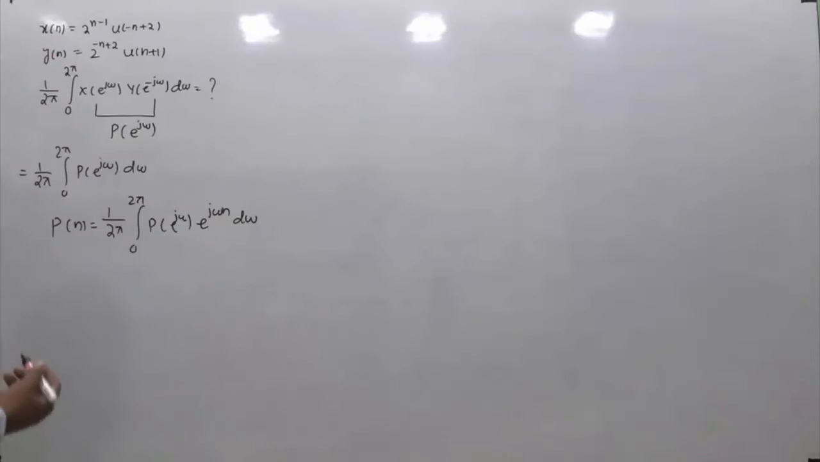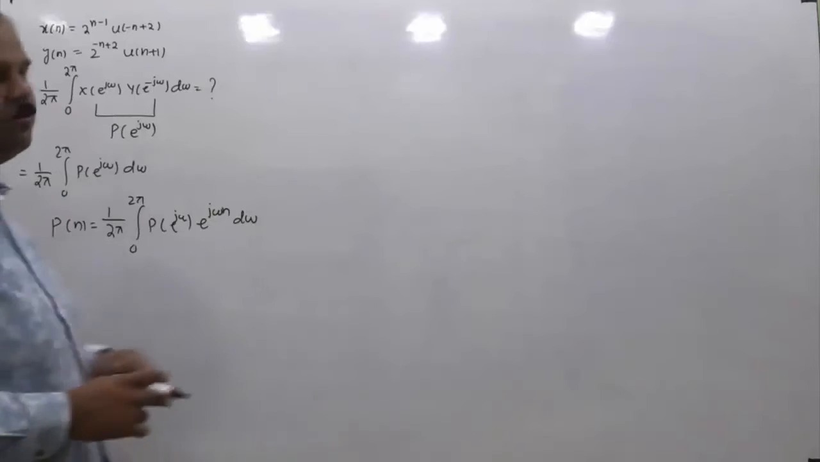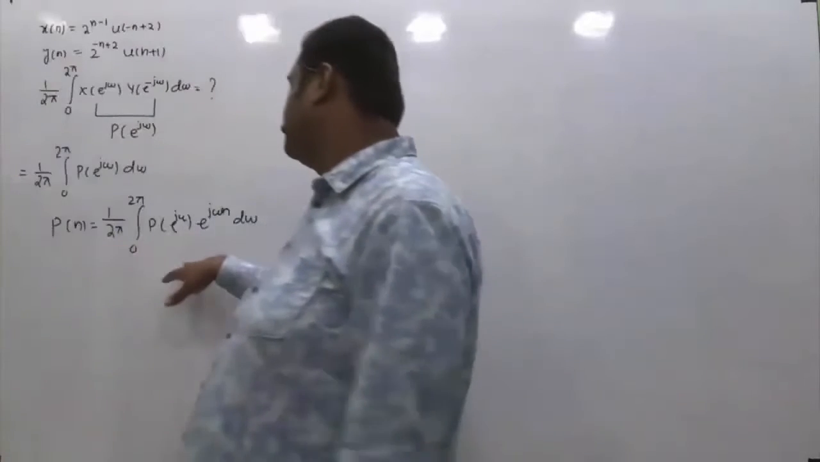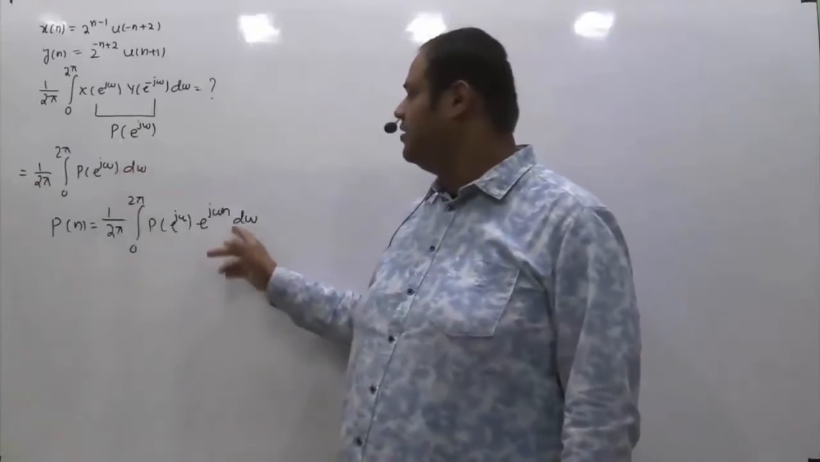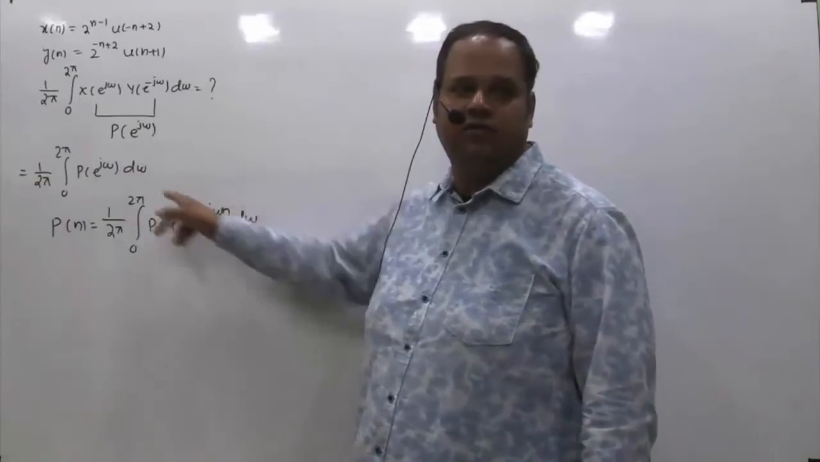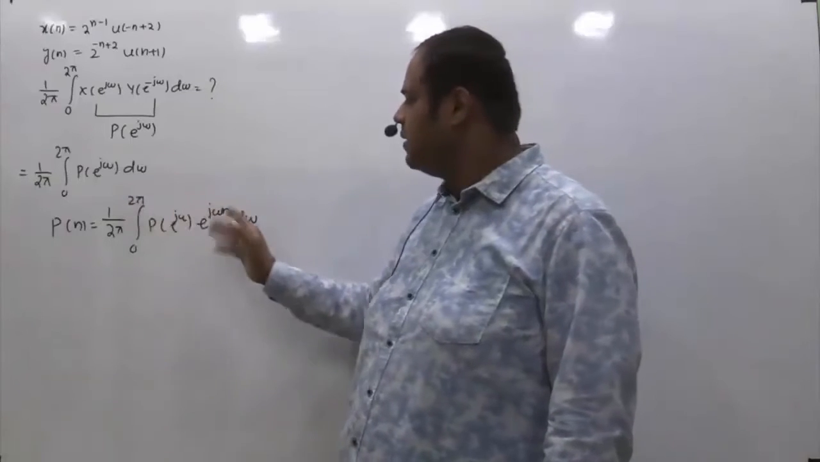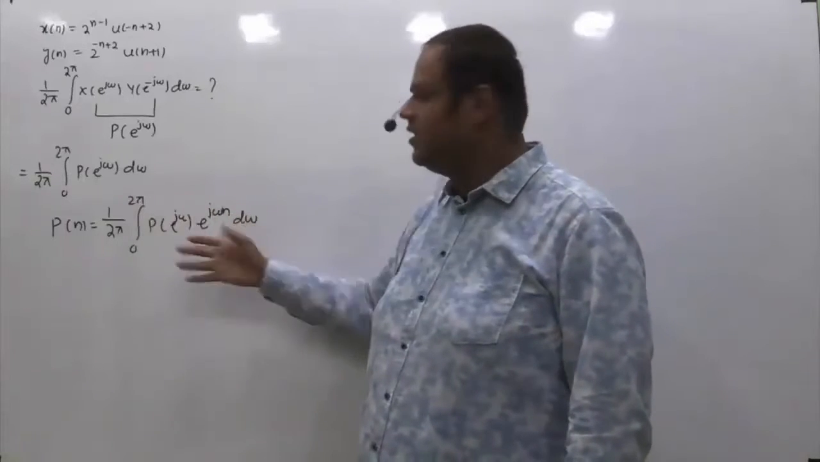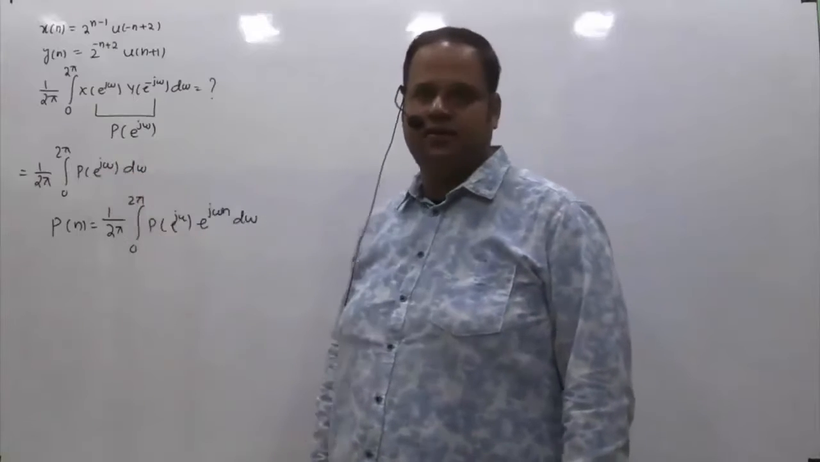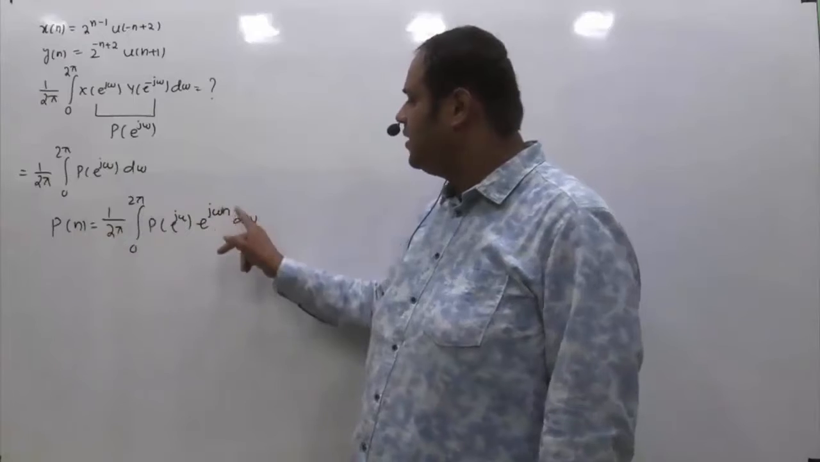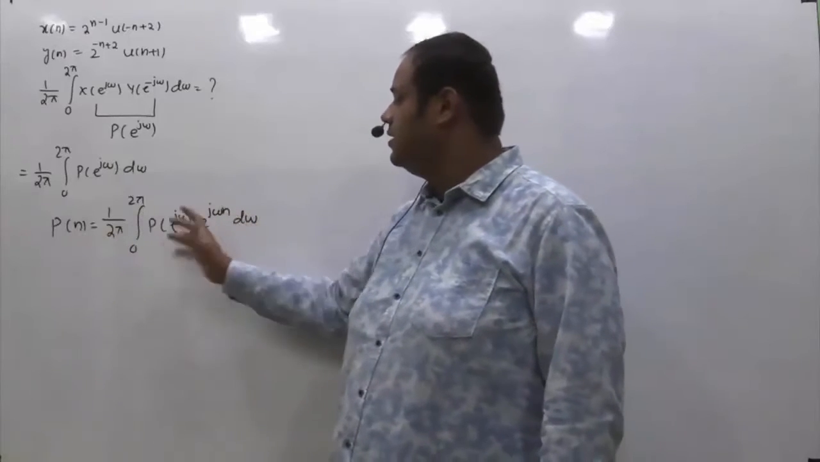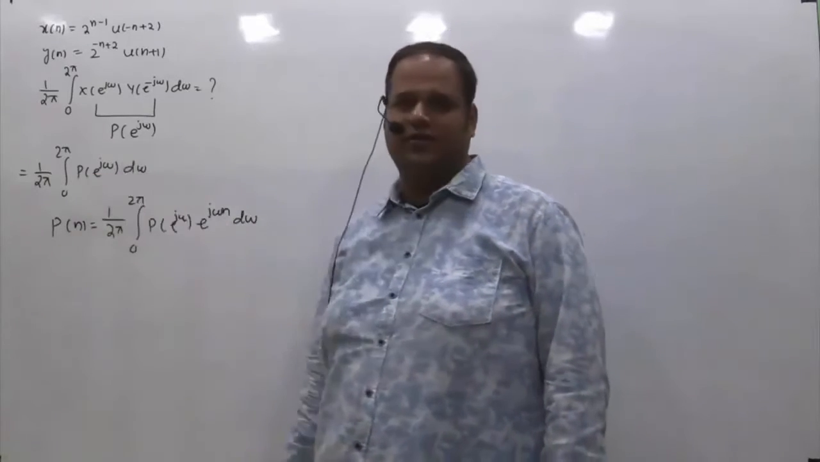Now if you compare this and this, what do you feel? In other words, what should I do in this particular integral so that it will look like this? The only difference is that e raised to power j omega n is not present in this. If I make n equal to 0, then this integral will be equivalent to this integral. I hope that is clear, right? This is the standard one, and in this integral, if I make n equal to 0, then the right hand side will be exactly equivalent to this.